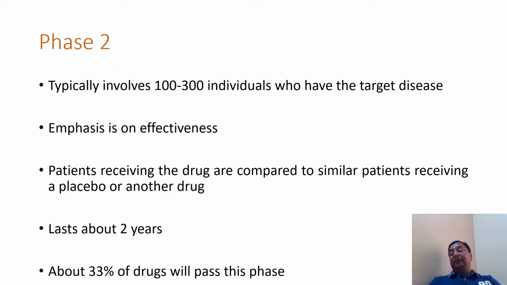The second phase is where we take 100 to 300 individuals who have the target disease, and this phase emphasizes the effectiveness of the drugs, with patients receiving the drugs compared to similar patients who will be taking a placebo or another drug. A comparative study will be there, right? It lasts about 2 years, and about 30% of the drugs will pass this phase.